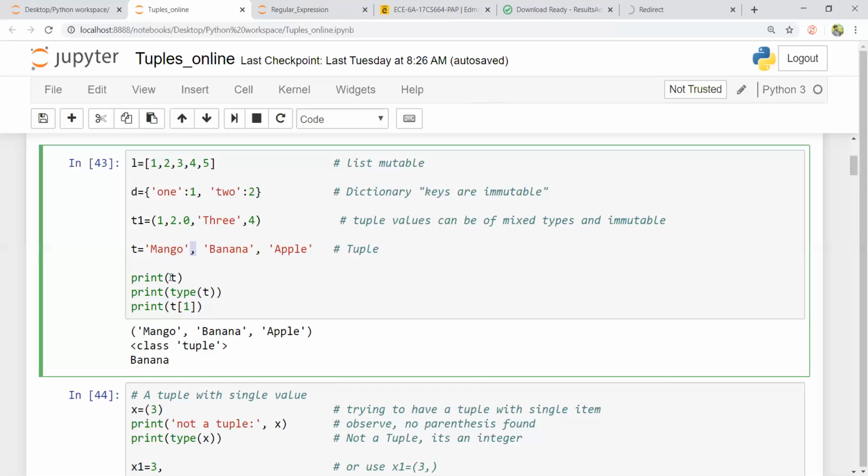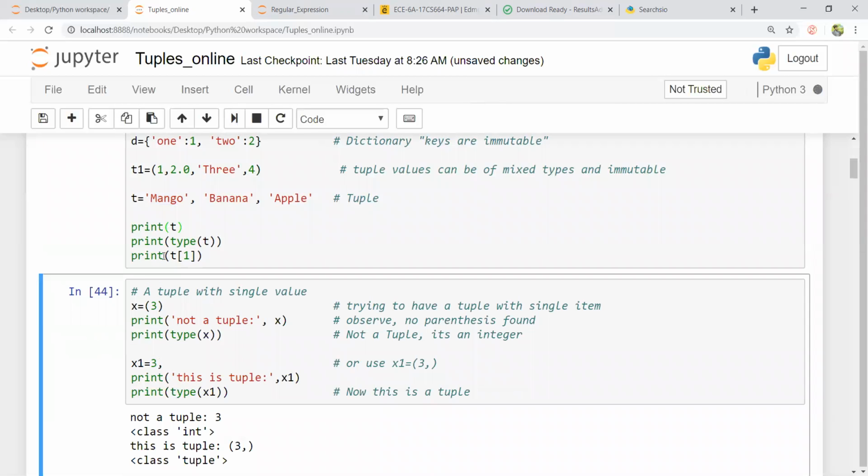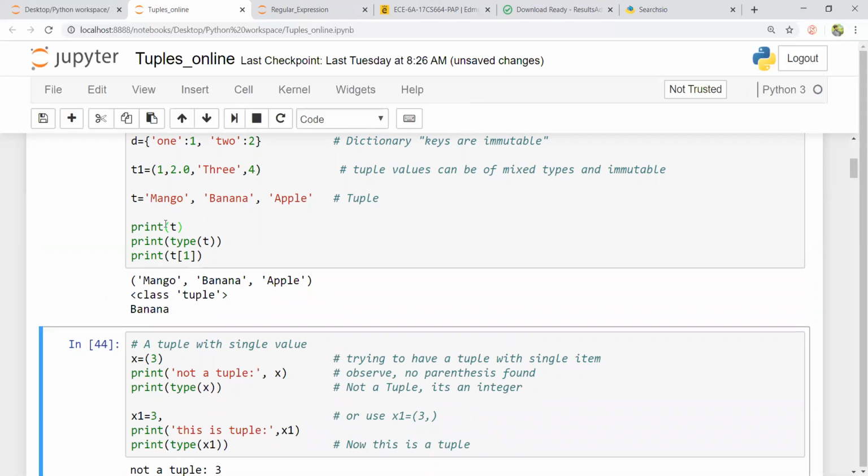So here I have a tuple of 3 elements. These are 3 fruits, and I can create a tuple of fruits. If I print T, I have mango, banana, and apple. This is a tuple, and it belongs to the class type tuple. And I can fetch the elements inside the tuple just by calling its index. Suppose I want to fetch banana, it is in the first index. This is the 0th index, and this is the first index. I can fetch using an index operator.